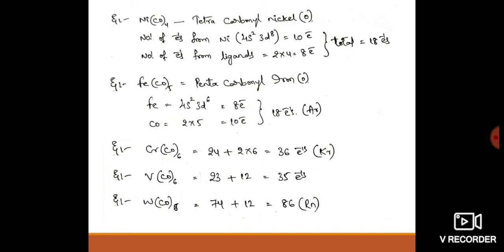Compare this with hexacarbonyl tungsten. Here the atomic number of tungsten is 74, and the ligands are 6, so 6 into 2 is 12. So 74 plus 12 becomes 86. It also attains the radon electron configuration, that is, the zero group element configuration.